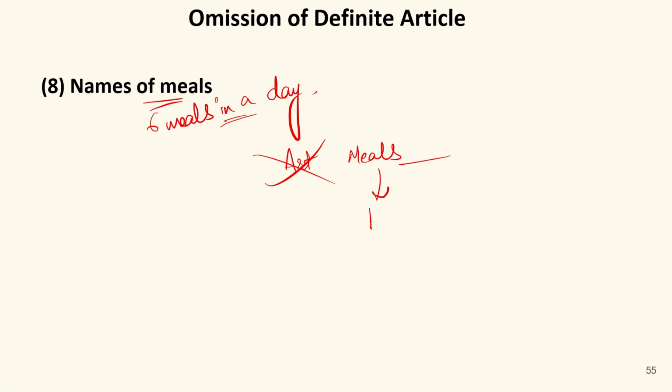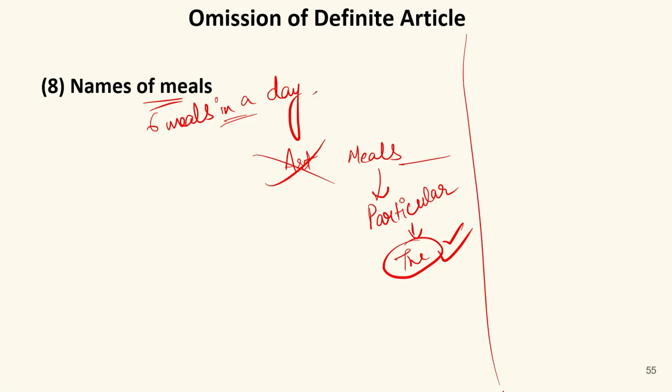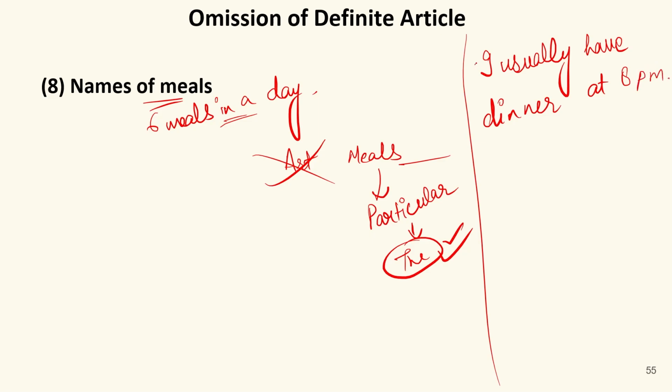But if we make these meals particular, I can use the before it. For example, I usually have dinner at 8 o'clock or 8 p.m. Now, this is the basic sentence. It means I'm talking about regular dinner, so it is not particular. That is why it's fine that we do not use any article over here.